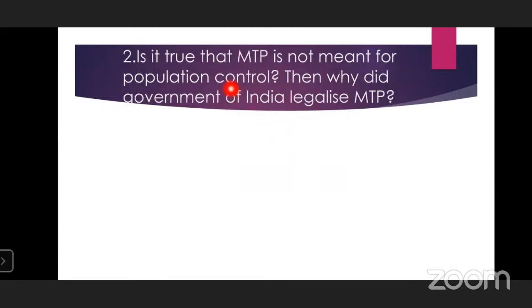The next question is, is it true that MTP is not meant for population control? What is MTP? MTP is nothing but medical termination of pregnancy. Then why did the Government of India legalize MTP?